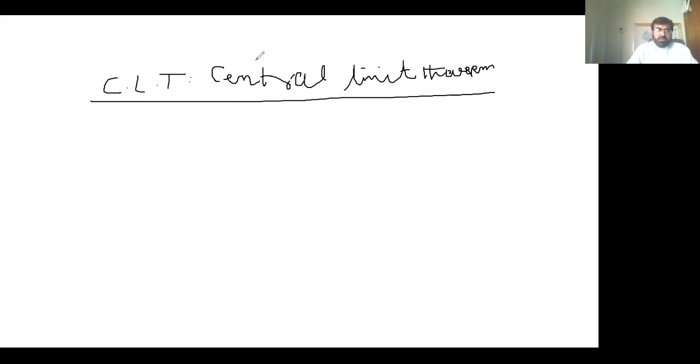And central limit theorem is used, as I have already said, when the population is not normally distributed, then we go for central limit theorem. So the first point is, although